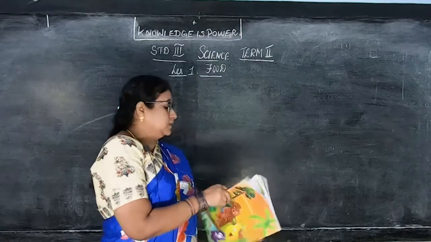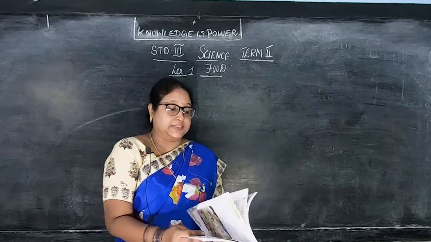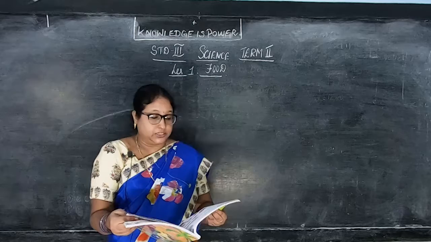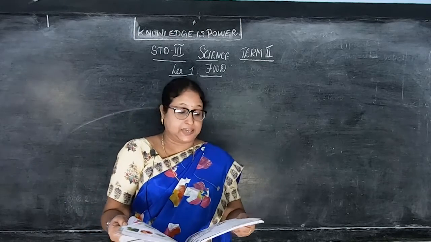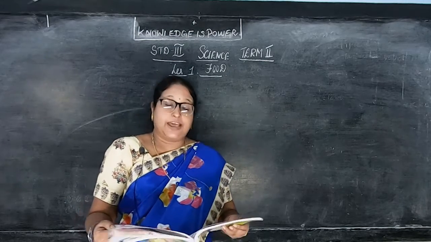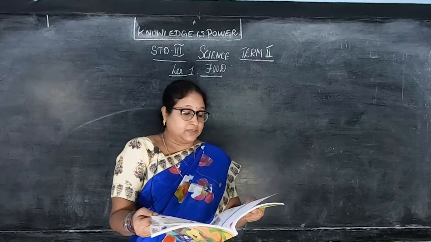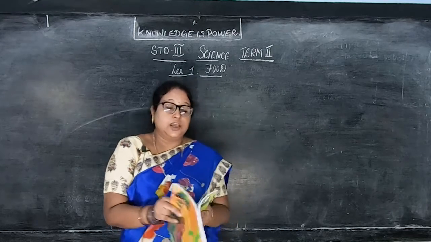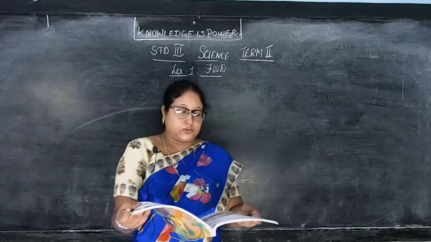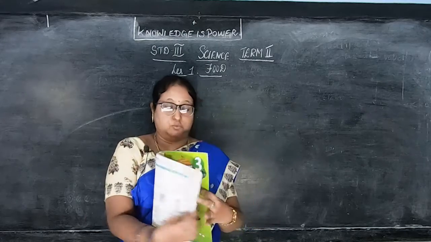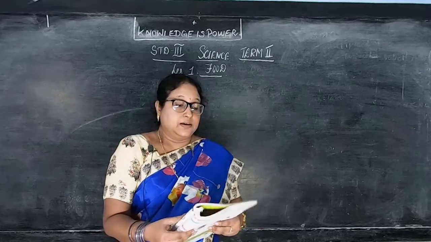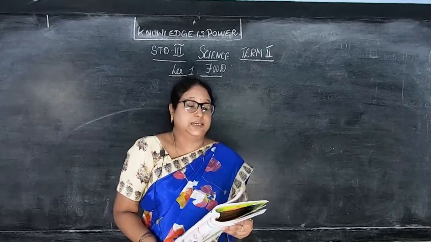And in the previous class, we saw this lesson, children. We started the lesson. That is, we saw about the 5 main nutrients: carbohydrates, proteins, fats, vitamins and minerals. These 5 main nutrients we saw, and then we saw about the balanced diet, right, children? Now we'll continue the lesson, and those who have the book can take page number 42. That is Roman number 3, meals in a day.